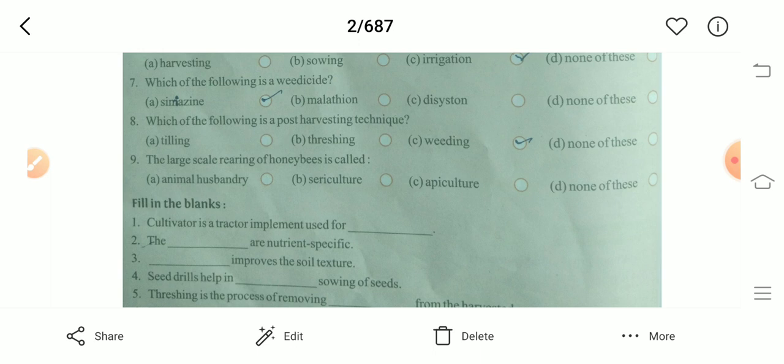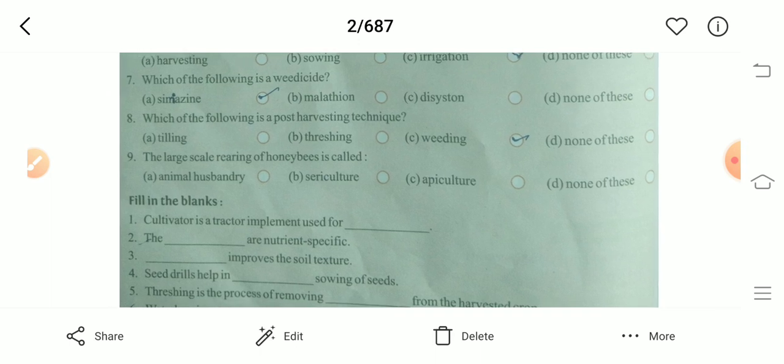Third, manure improves the soil texture. Fourth, seed drill helps in uniform sowing of the seed.